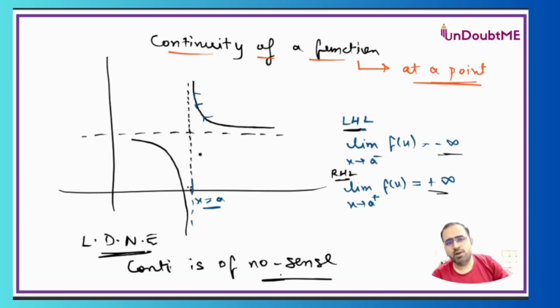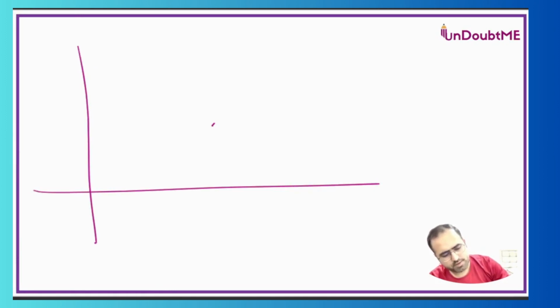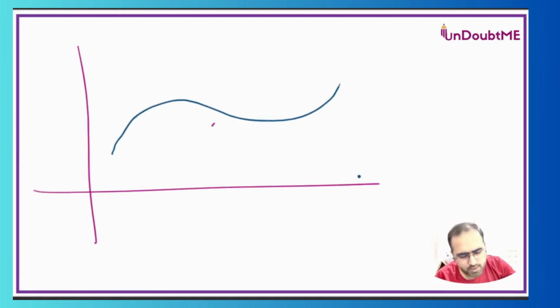Now, this example may not give you a clear idea about how to see continuity of a function. So we'll see one more example, then I'll come back to this again. Let's say I have a function whose curve is like this. Okay, I will take any random point and I will once again call this point x is equal to a. Now we will not write limits again, but at least I can show you that if we approach this point from left or from right, it is quite sure that we are reaching the same value.